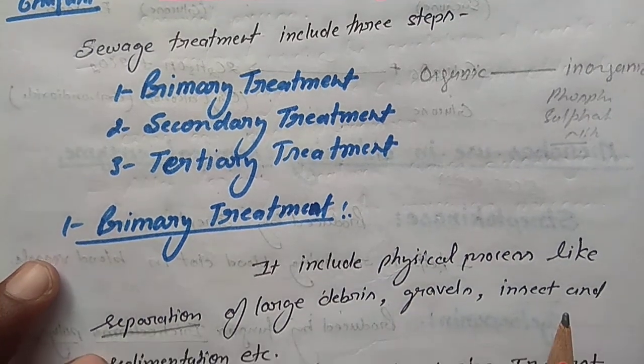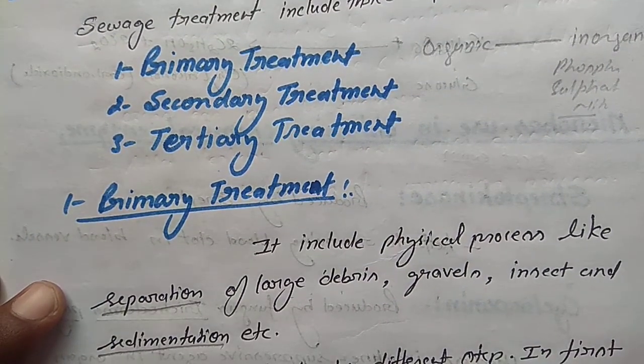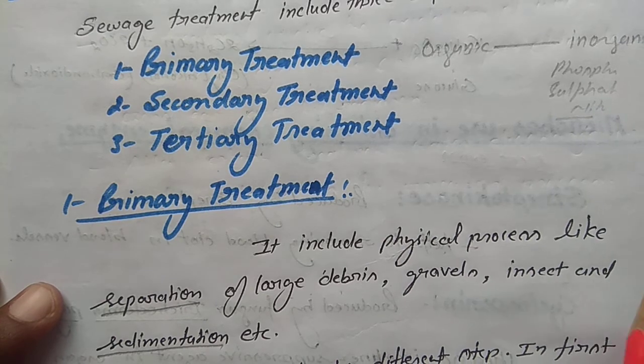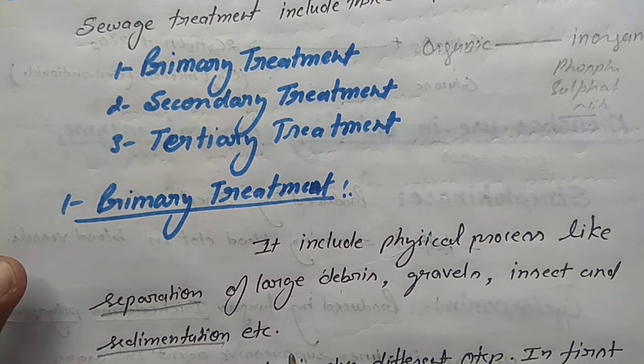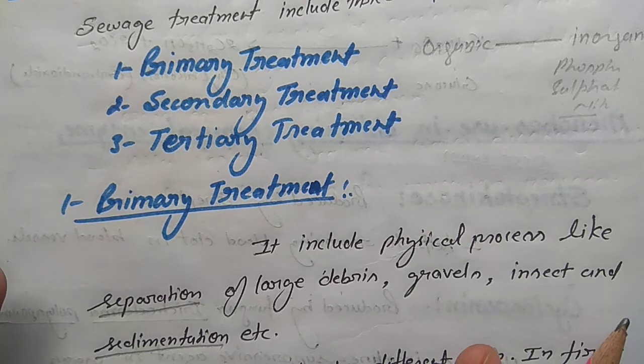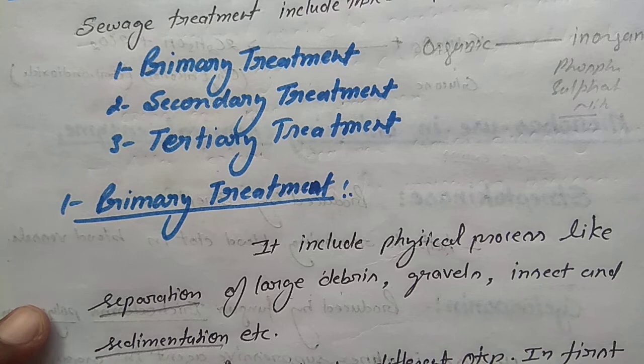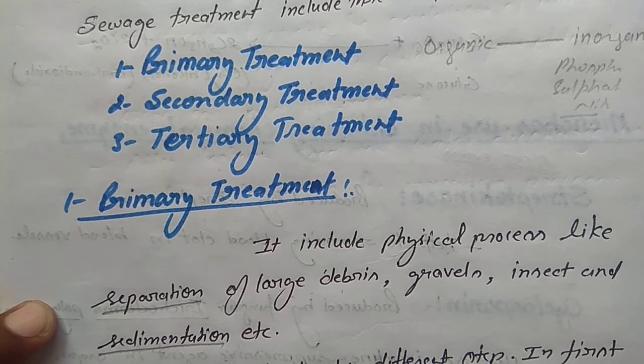And grit (means mitti) is removed by the sedimentation process. Sedimentation means the settling down process of the fine particles of the soil. By the sedimentation process we remove the grit.